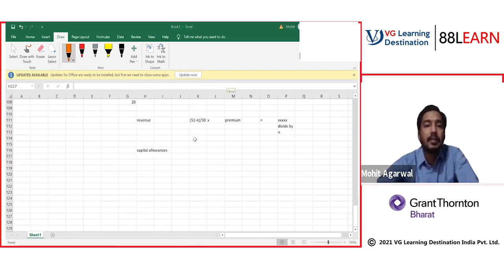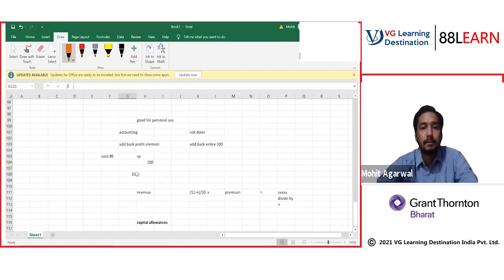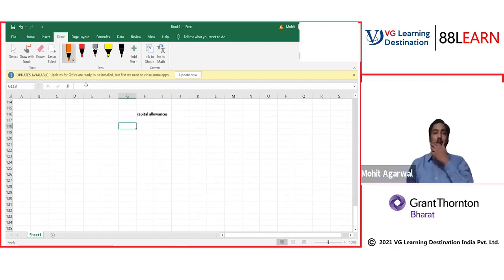So everyone, can we start our discussion for capital allowances? Please complete your homework by next class. I will take your doubts for income tax computation if you have any, property income and capital, trading profit. So I'm starting this topic, capital allowances. I'm going to give you a brief overview of the topic.